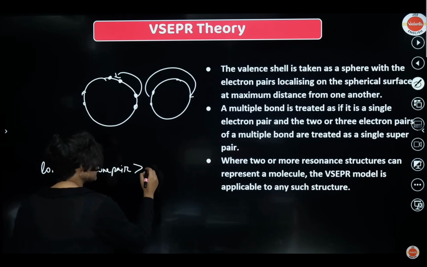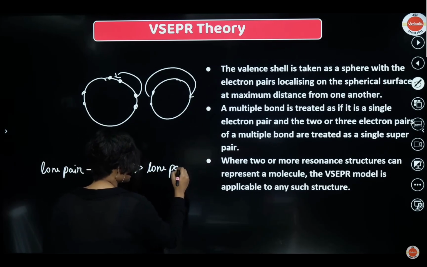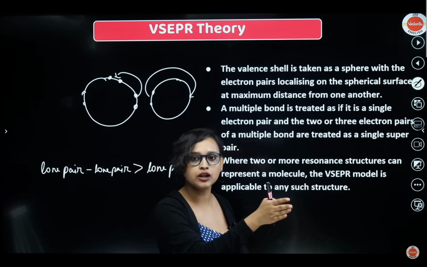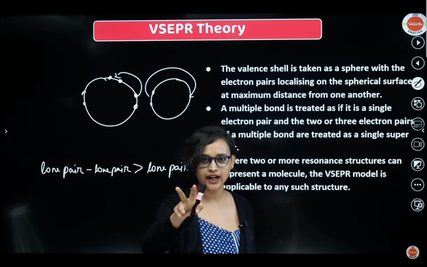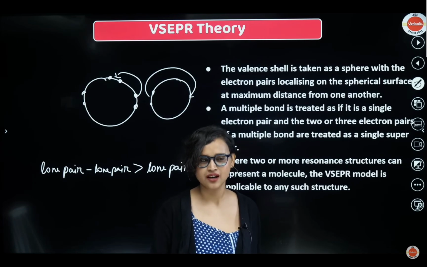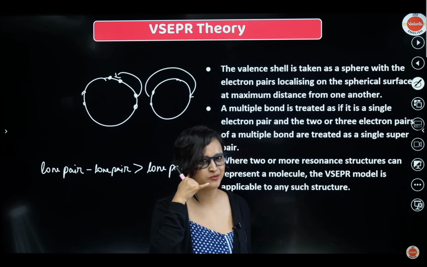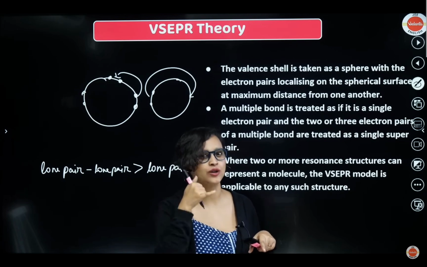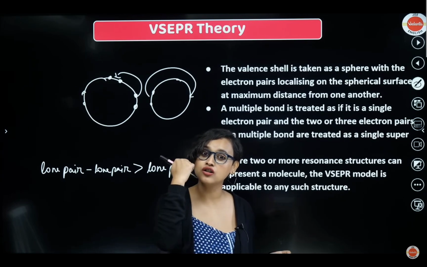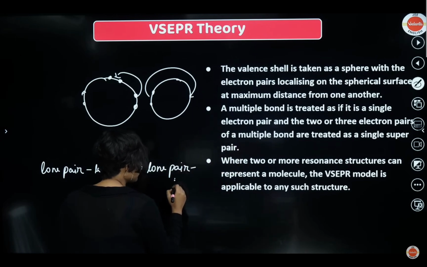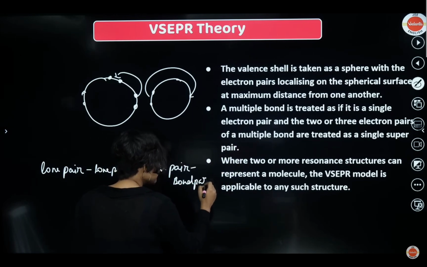But if there is a lone pair and a bond pair, let's say there is a lone pair like you, and there is also a bond pair. Let's say there are 2 hostels, a married couple hostel and your hostel where all the single people are. Between them, you will not fight so much. You can also not have fun so much. Why? Because the moment you start shouting, they will be like, call the warden, this hostel is shouting too much. That will happen. So you cannot have fun so much, and you cannot fight so much either, because lone pair, bond pair, the warden will come and sort it out. Correct? Yes. So lone pair, bond pair will happen here. And then finally, what happens?